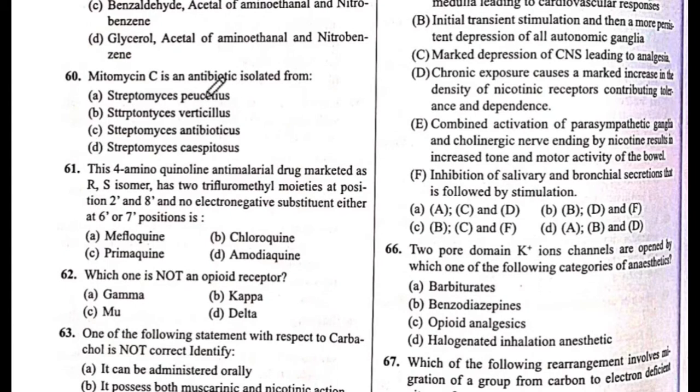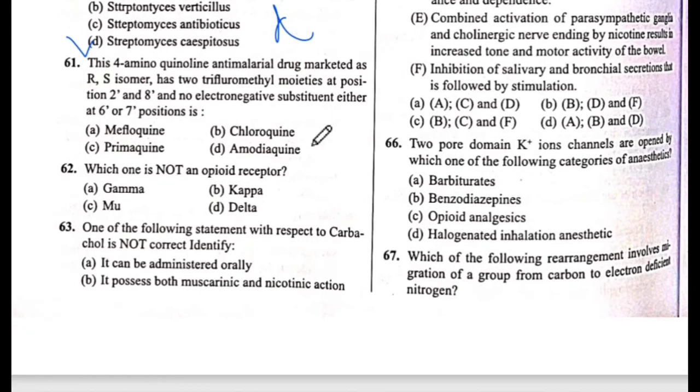Mitomycin C is an antibiotic isolated from... what is it isolated from? The answer is D, Streptomyces caespitosus. The answer is D. Next is 61 question number.